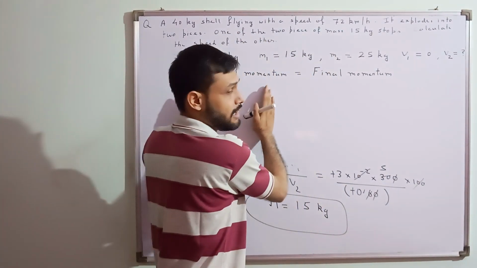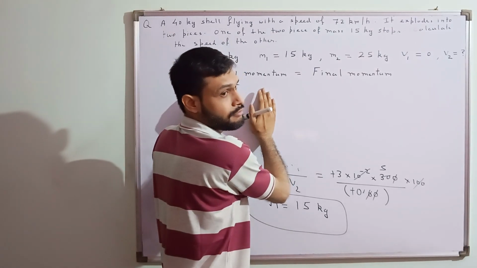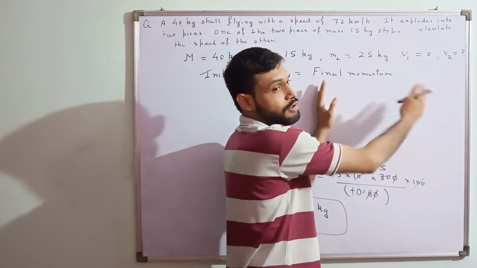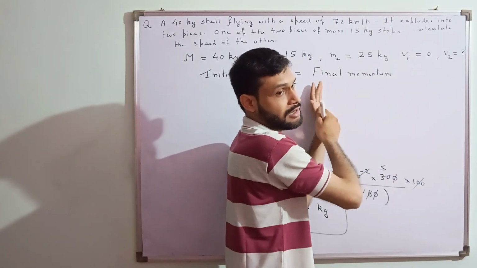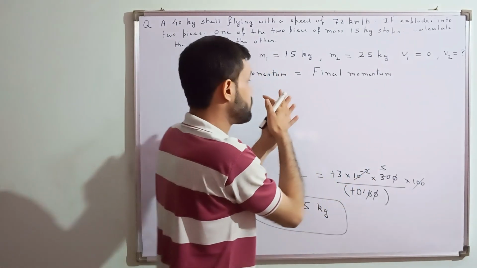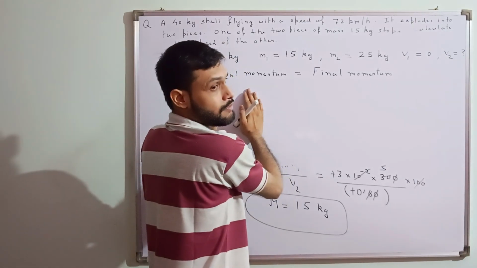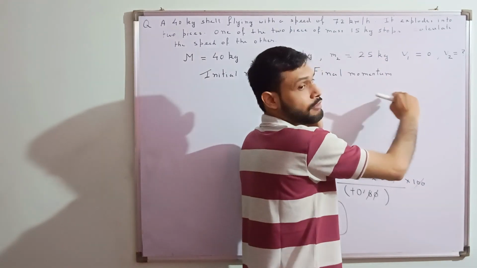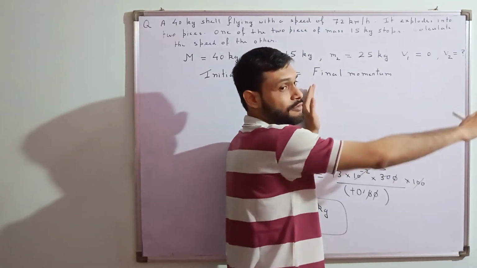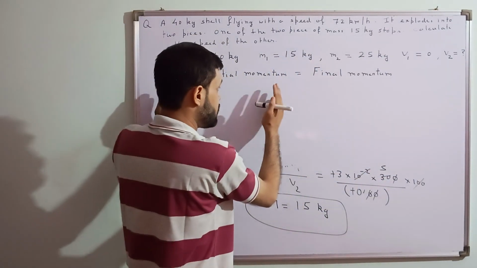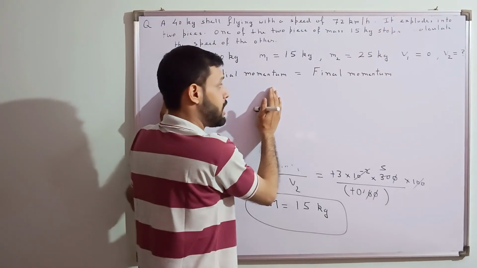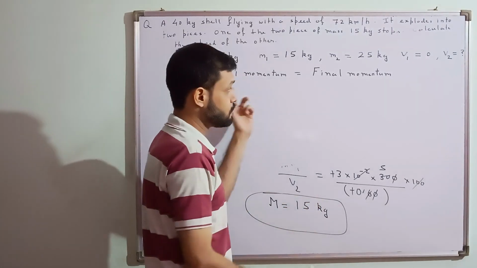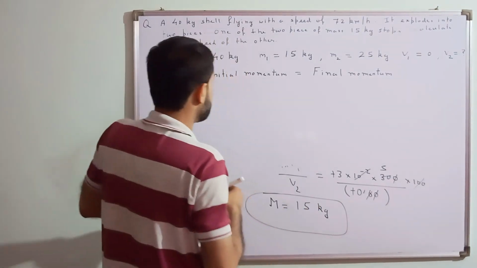It may happen that here it is a one body system, and here it becomes a two body system, or maybe a three body system, because it is breaking into that number of particles. Are you getting this? Here you may have only one body system, and here it may break into four parts, so you have to add on the mass and momentum of all four parts. Similarly, here you may have a four body system, and here they may join and stick together and become a one body system. So these types of things you need to understand.